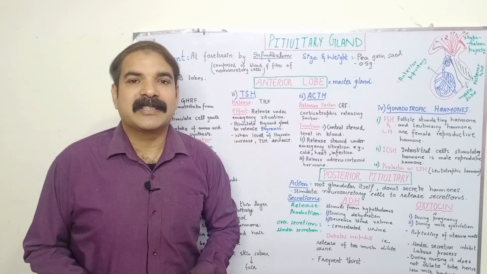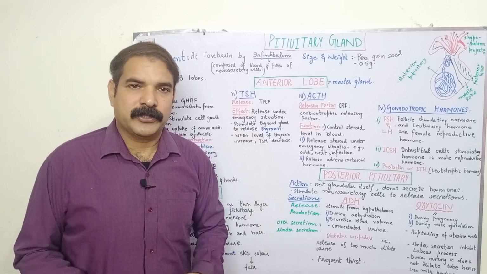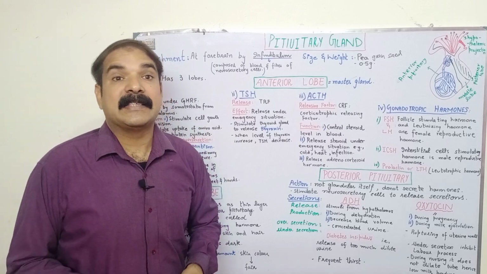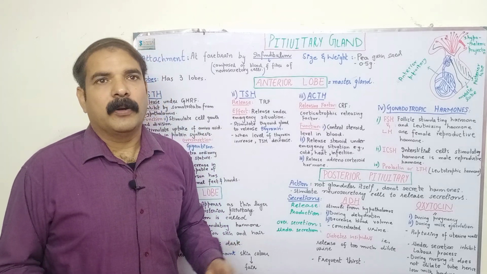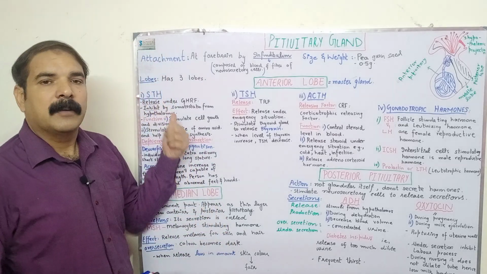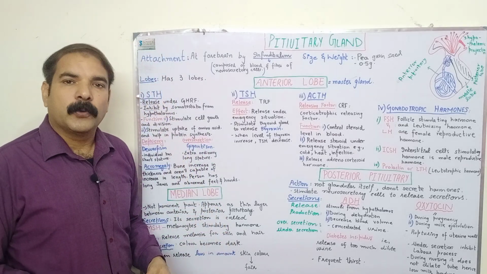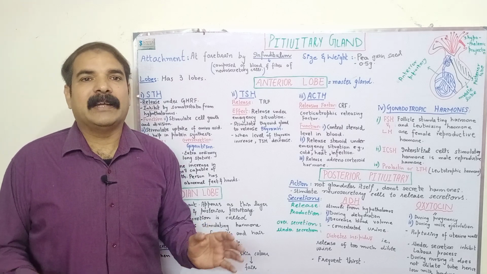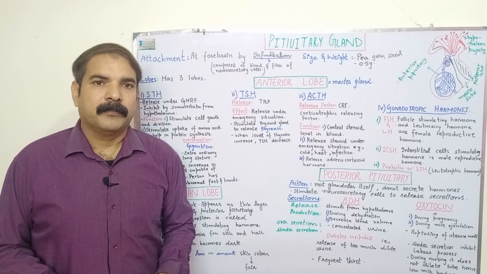The anterior lobe releases six secretions. Starting with the first one, this is STH, called somatotrophic hormone. Somatotrophic hormone is also called growth hormone. It directly influences the growth and the development of the human body.